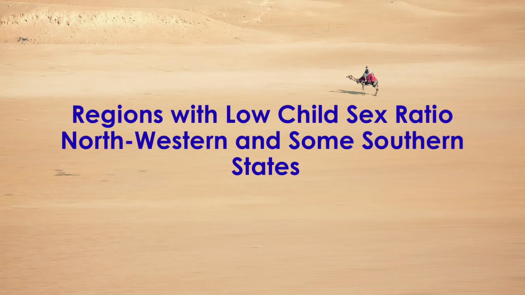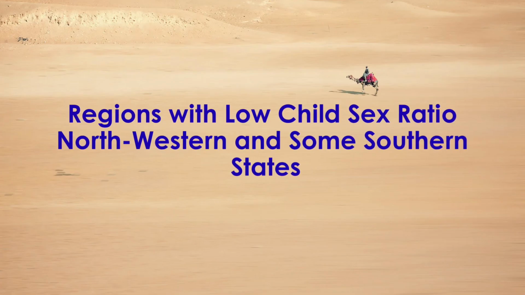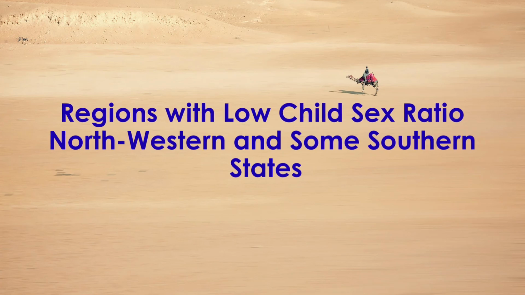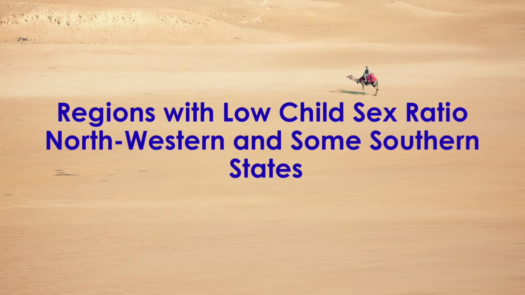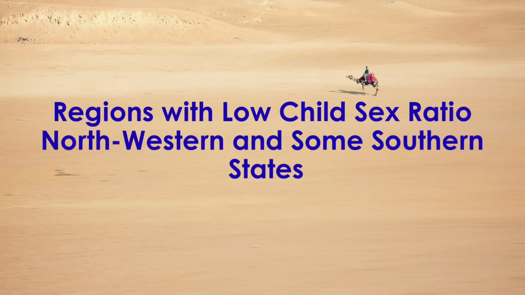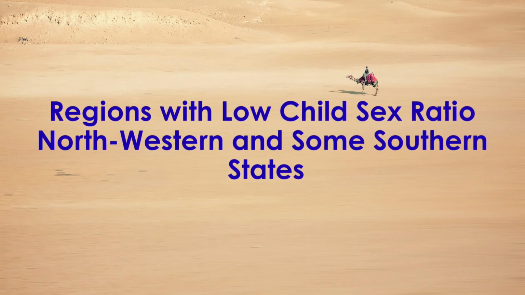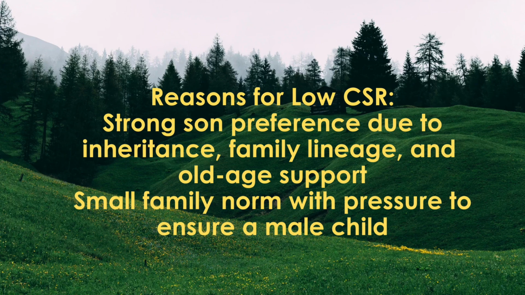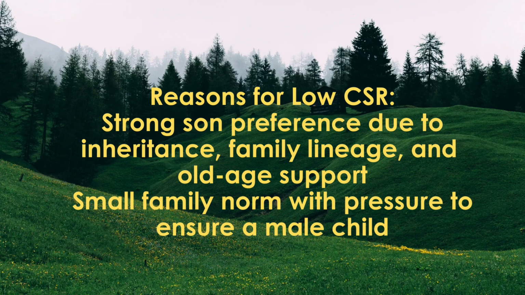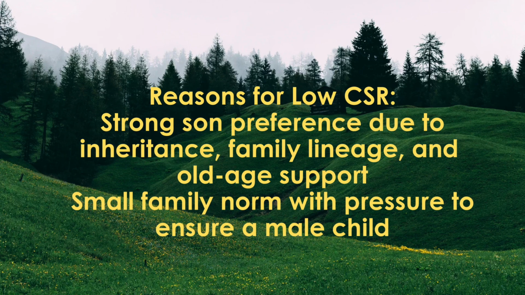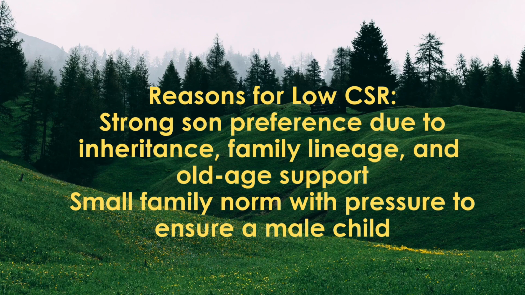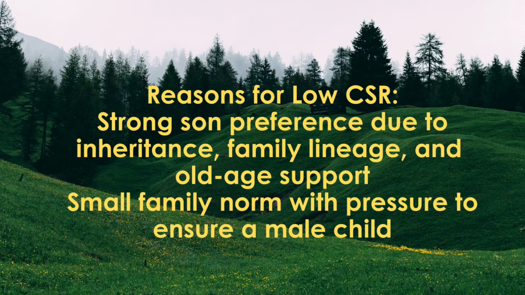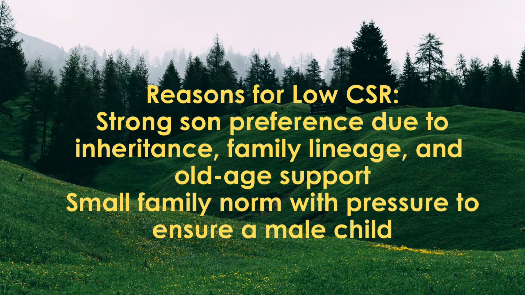Several northwestern and some southern states of India show a low child sex ratio. For example, Punjab, Haryana, Rajasthan, Uttar Pradesh, Delhi, Gujarat, Maharashtra, and parts of Tamil Nadu and Kerala. Reasons for low child sex ratio in these regions are: sons are preferred due to social and cultural beliefs such as inheritance, family lineage, and old age support. Small family norms with pressure to ensure a male child.